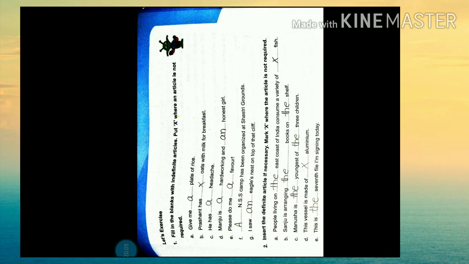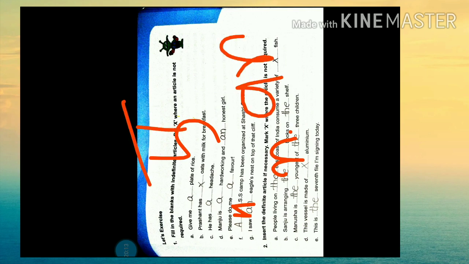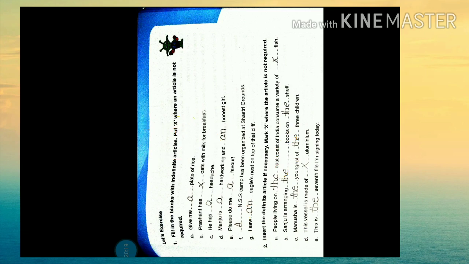Sorry, I made a mistake here. An is used here, because N has the sound of a vowel, so we have to use an. Yes, an NSS camp has been organized at Shastri Ground. Like that you have to use a, an or the for the particular instance.